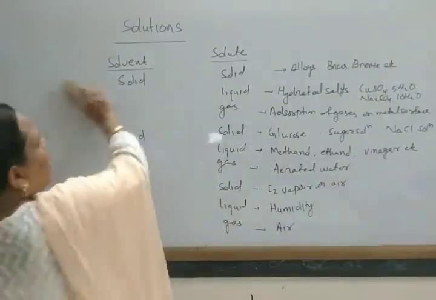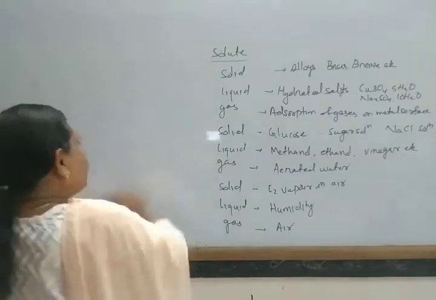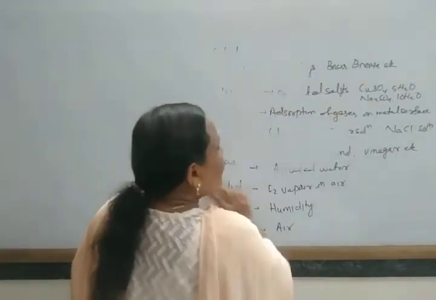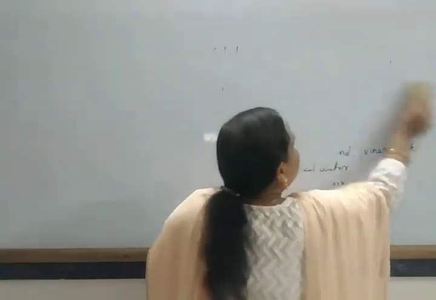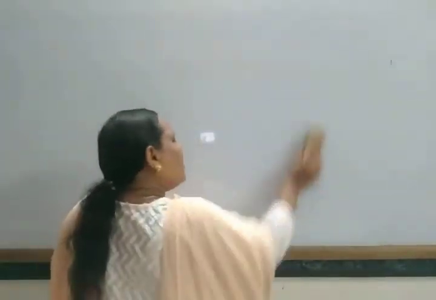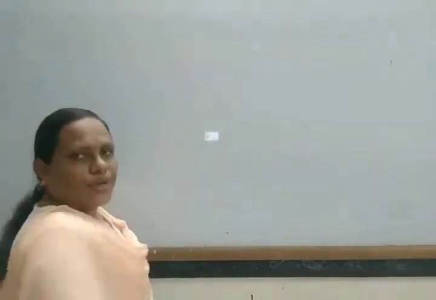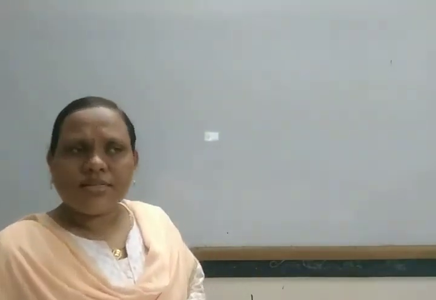Next, in general, what do we mean by solutions? In general, when we consider a solution, the solvent is generally a liquid, and the solute may be gas, solid, or liquid. Actually, water is taken as the universal solvent.